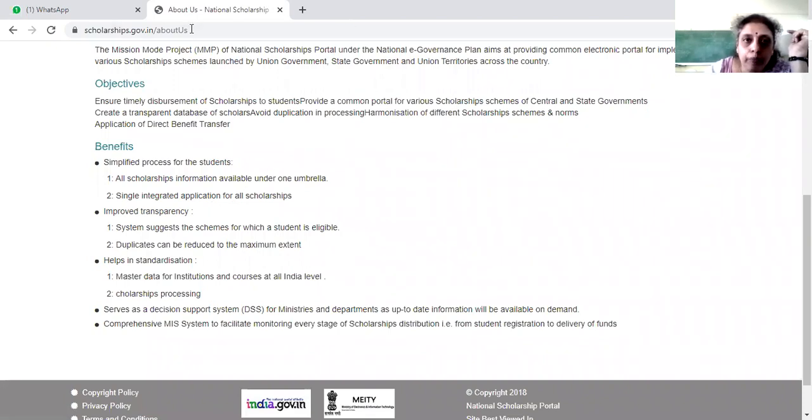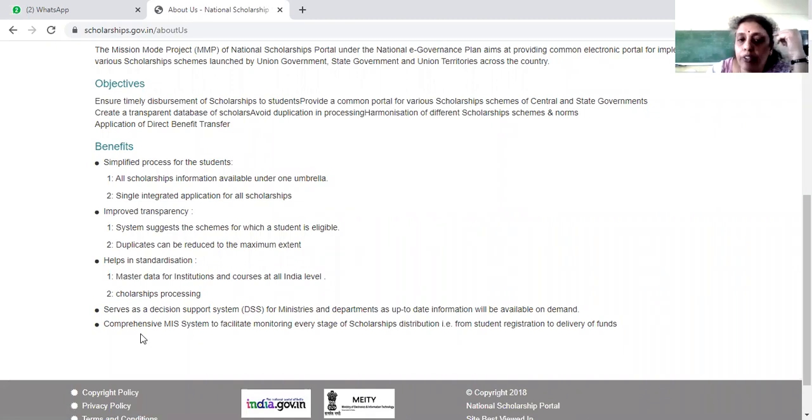Then what is the improved transparency they have done now? The system suggests the schemes for which a student is eligible, and the eligibility criteria are given clearly in the portal. Duplication can be reduced to the maximum extent, and it helps in standardization of master data for institutions and courses at all-India level. Scholarship processing then serves as a decision support system for ministers and departments, as up-to-date information is available on demand.